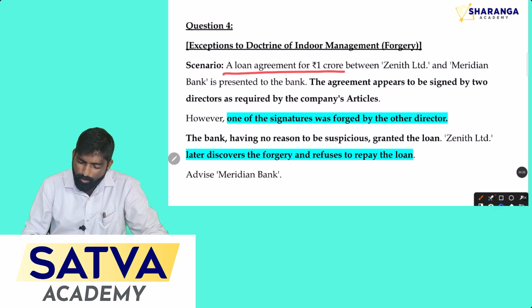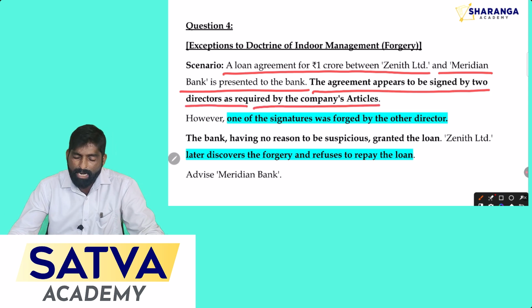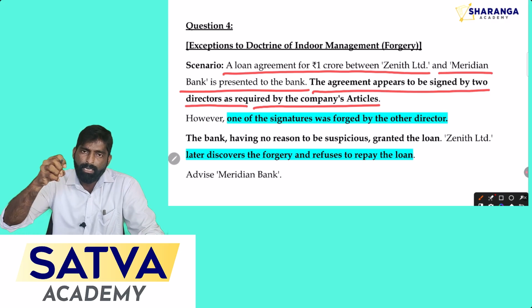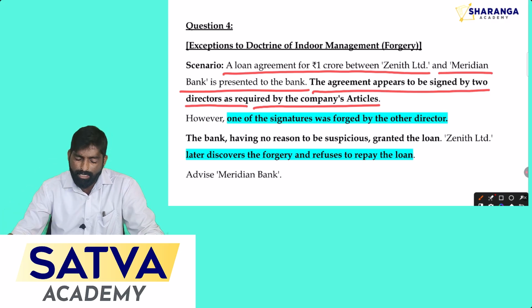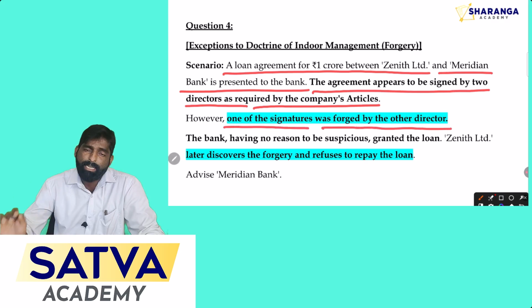A loan agreement for 1 crore between Zenith Limited and Meridian Bank is presented to the bank. The agreement appears to be signed by 2 directors as required by the company's articles. According to the company's articles, the directors have signed the document. Now, one of the signatures was forged by the other director.